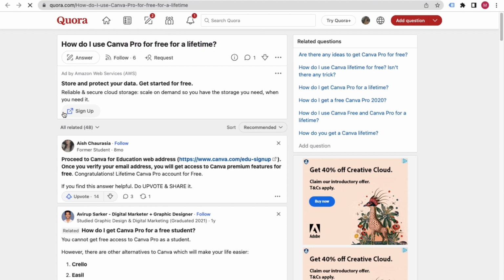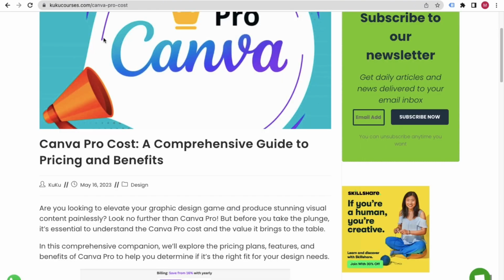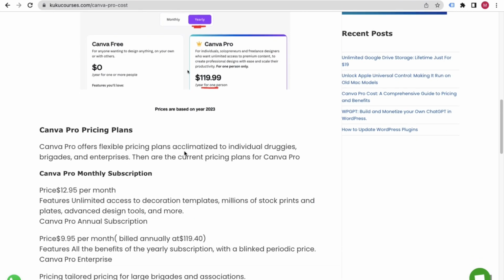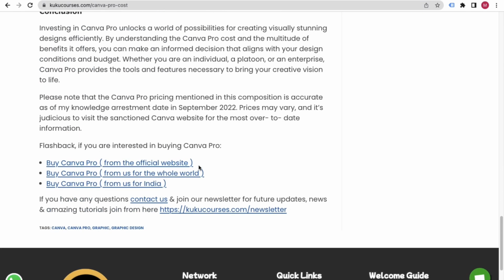That is actually not possible, because you all know that every Pro feature in Canva comes at a cost, right? So in my case, I am providing some material. I am telling people that if they are interested in buying Canva Pro, they can purchase from us. For example, we have a special link for India customers, that means people living in India.